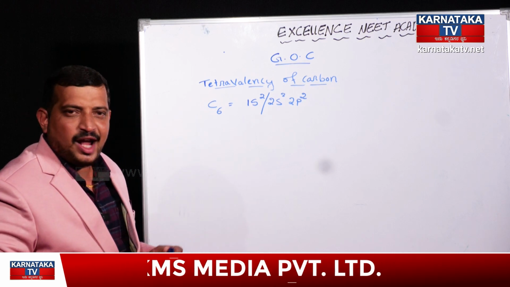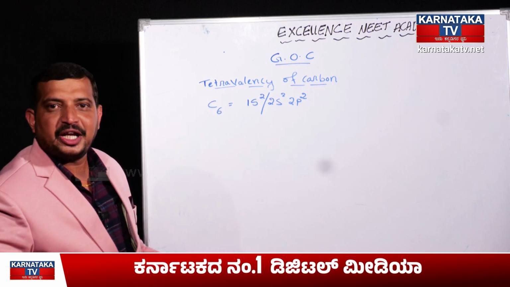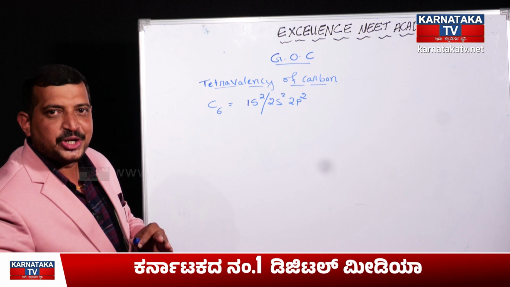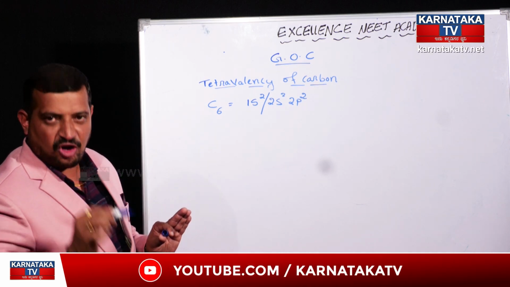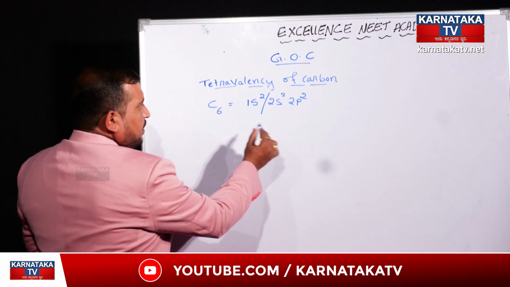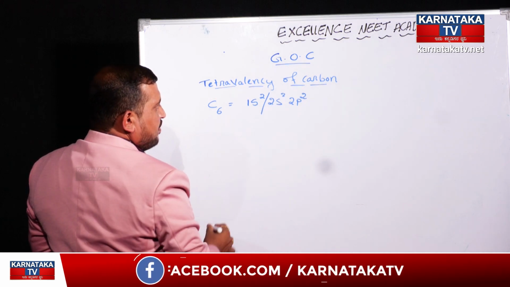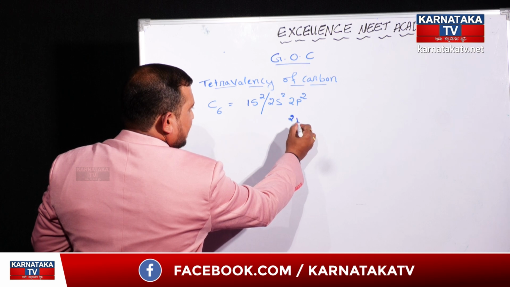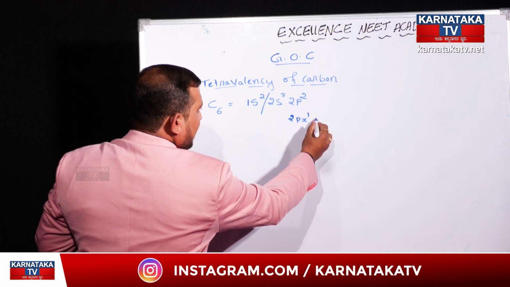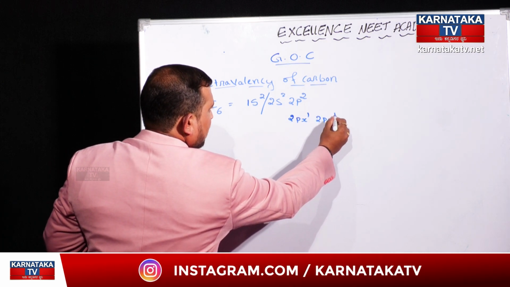Now, let me explain how organic chemistry is introduced beautifully to higher level concepts. Here the 2p subshell has 2 orbitals occupied, that is 2px1 as well as 2py1.